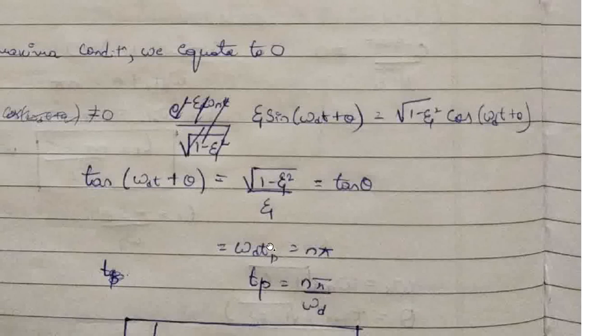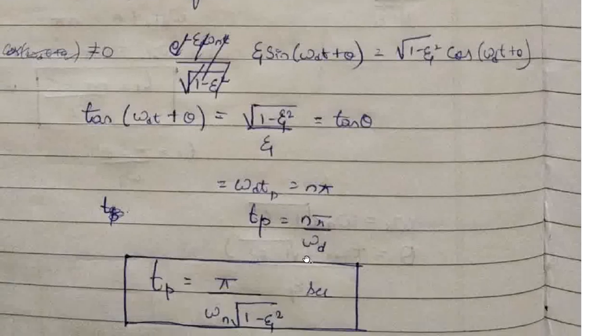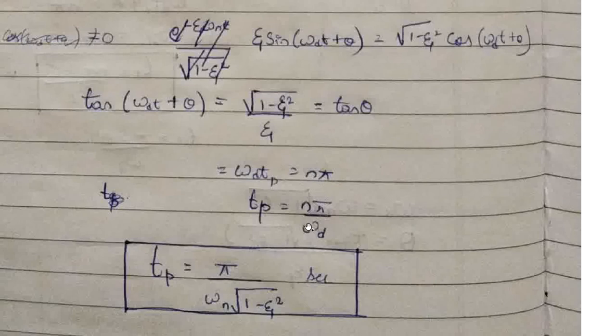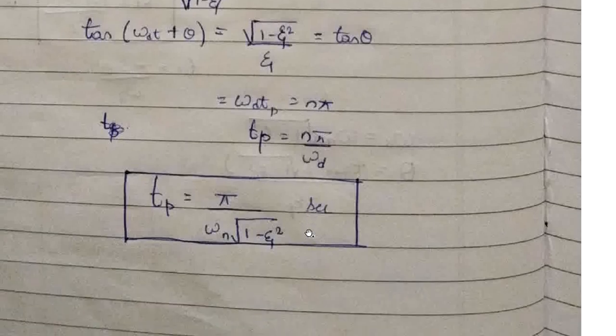So t is replaced by Tp, and omega d Tp is equivalent to n pi, where Tp is n pi by omega d. We know omega d is omega n into root of 1 minus zeta square, where n is equivalent to 1. So Tp, the time period, is pi by omega n into root of 1 minus zeta square seconds.